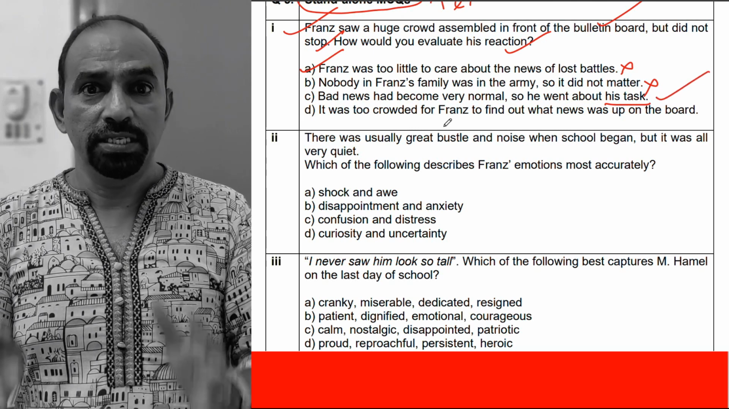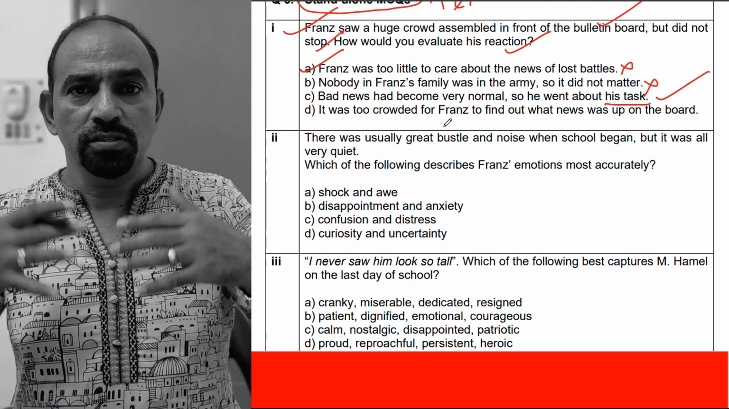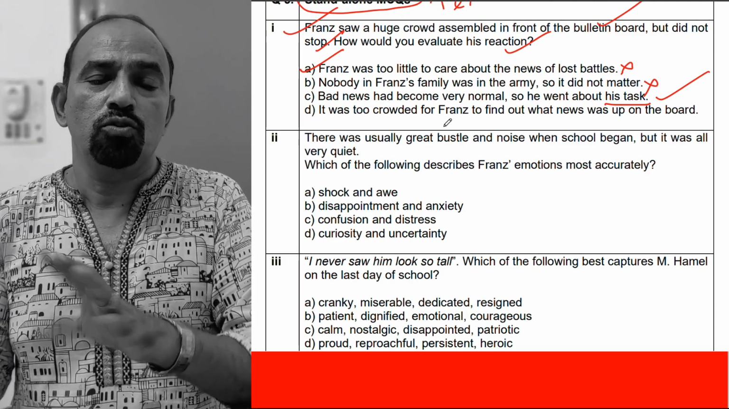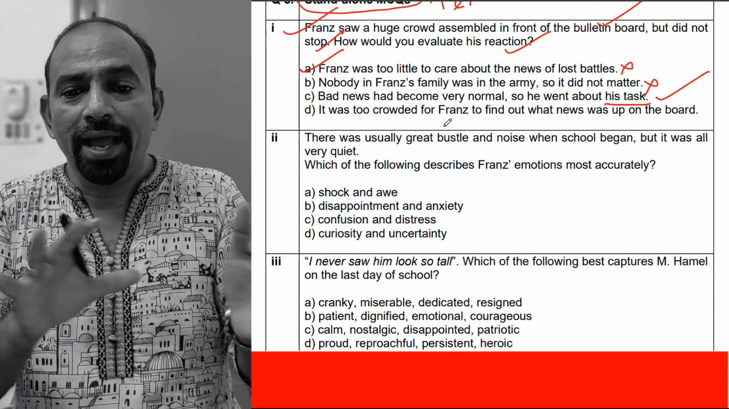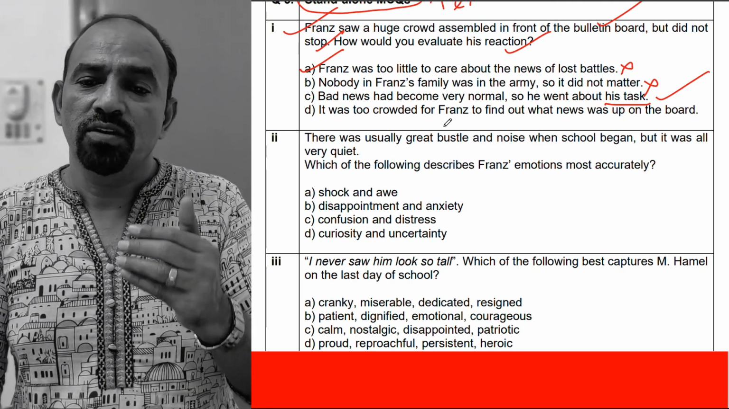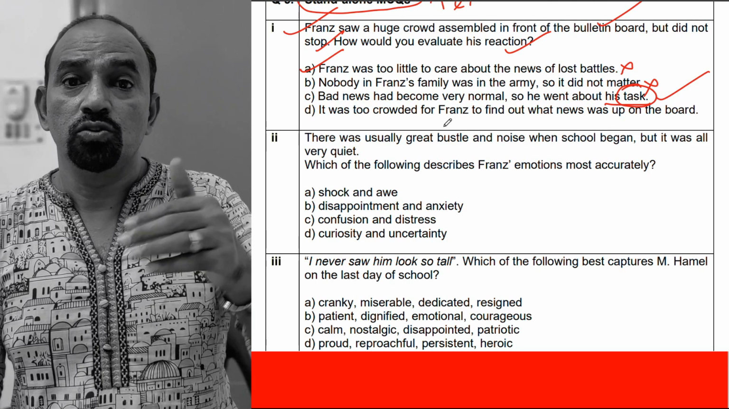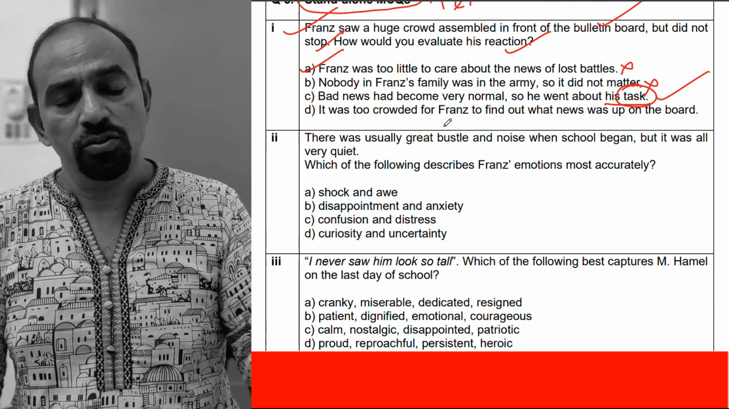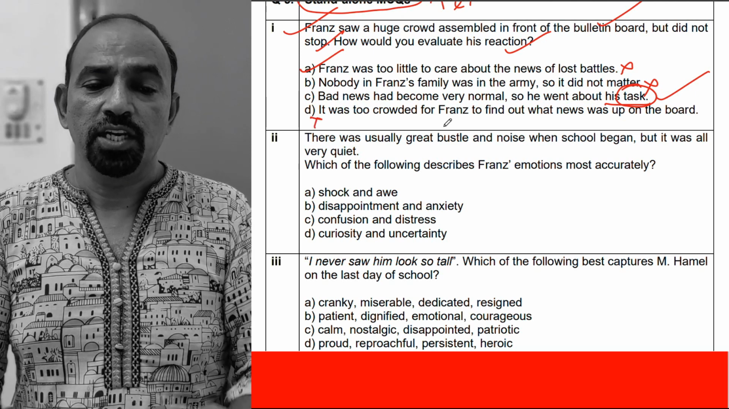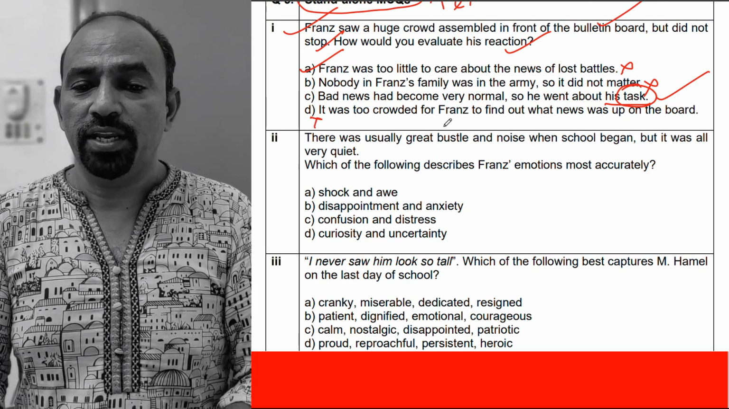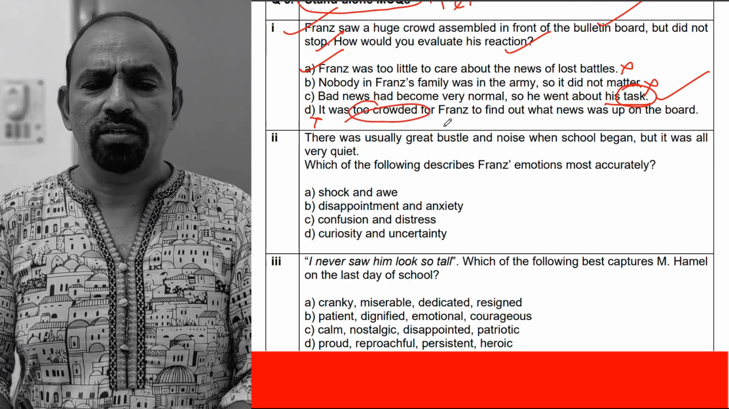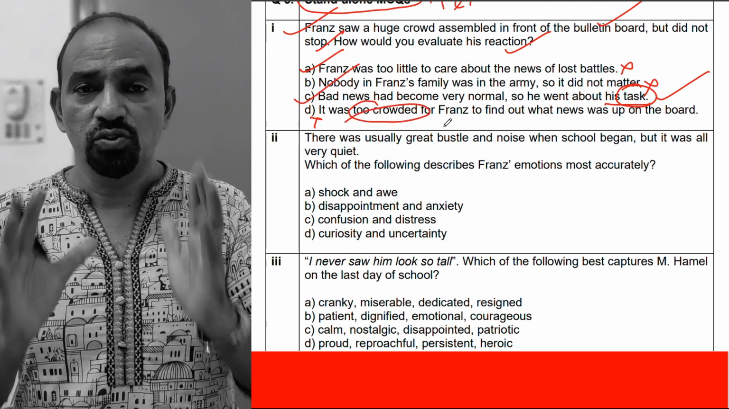Yes, this may be the right option. Because nowadays, the bad news appearing on the bulletin board was a usual thing, and so he went about his task. What was his task? To join the class of Moshe Hamel. So he went away from there. Look at the fourth option. It was too crowded for Franz to find out what news was up. It was not that much crowded. So the right option here is C.